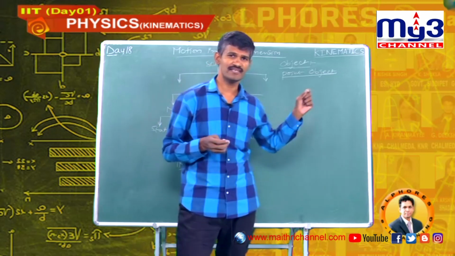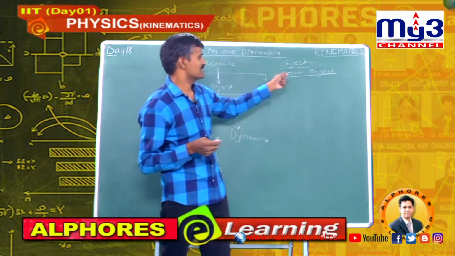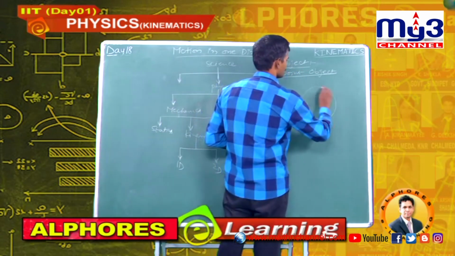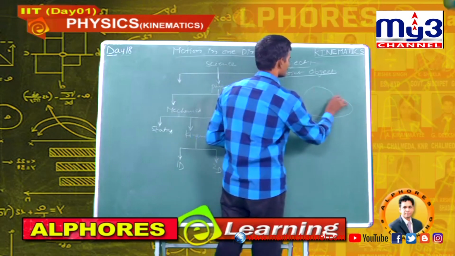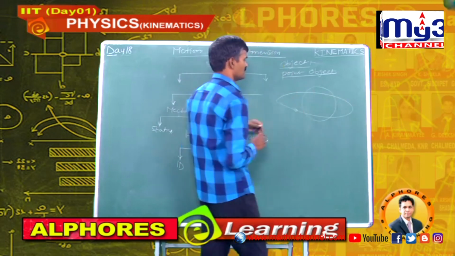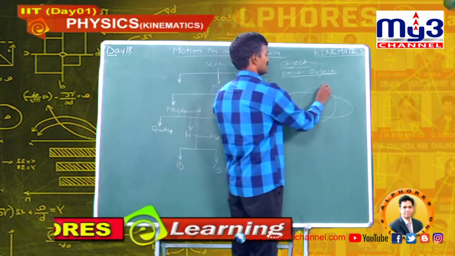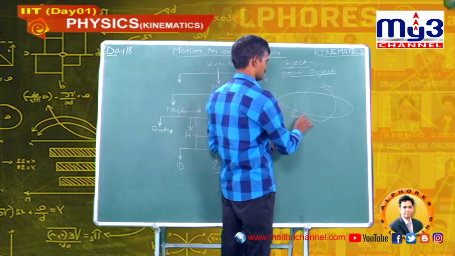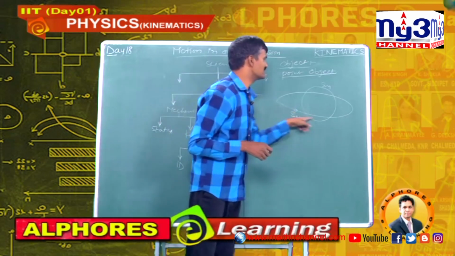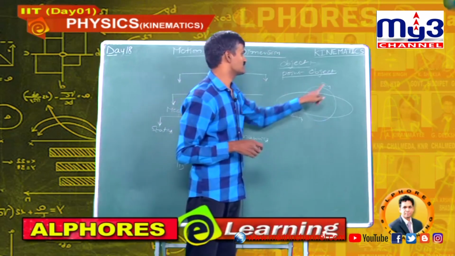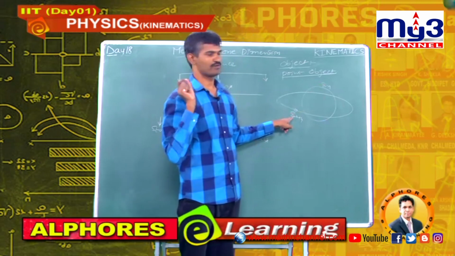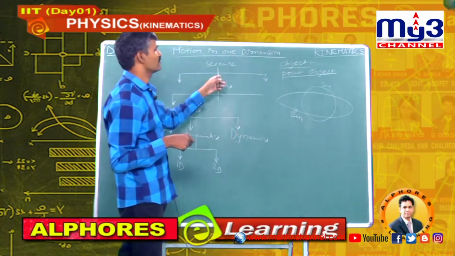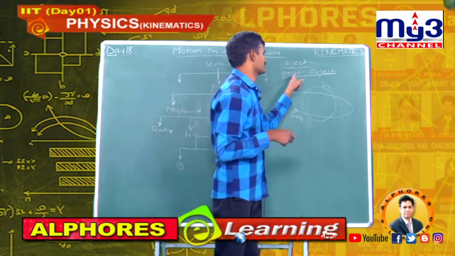So, the earth is treated as a point object. Here, this is the sun and this is the earth. The sun is a bigger object and the earth is a point object. Like this, to discuss the motion, we consider point objects.